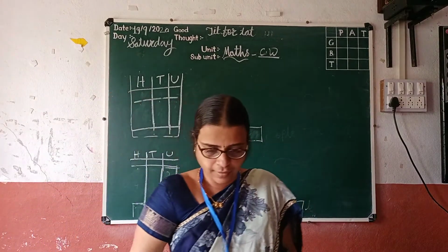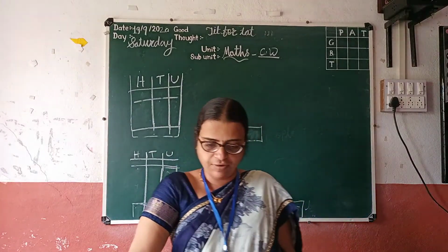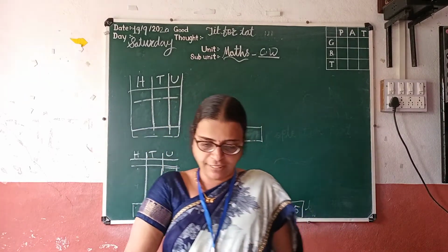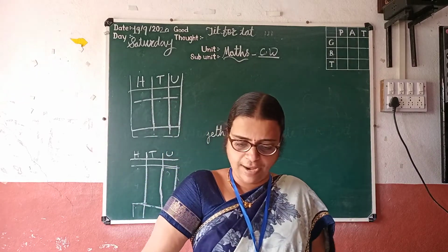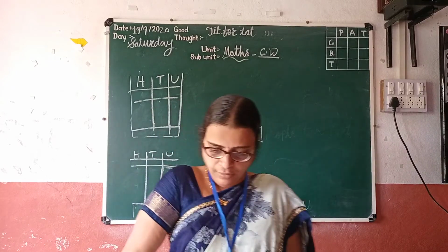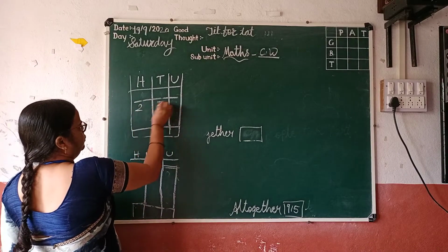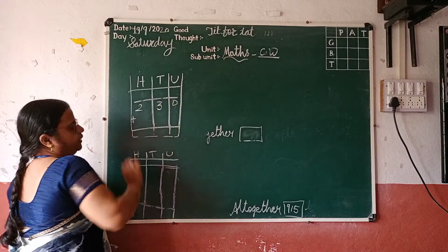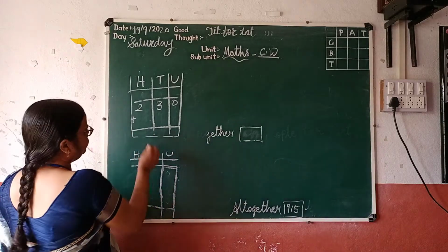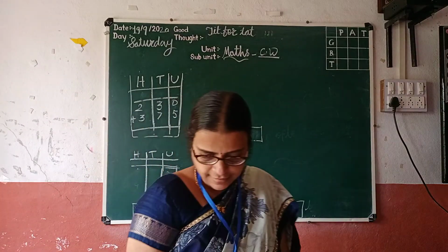Then third, if 230 Gulmohar trees and 375 neem trees and 160 teak trees were planted on the hillside, how many trees were planted altogether? How many plants planted altogether? So 230 plus 375 plus 160.